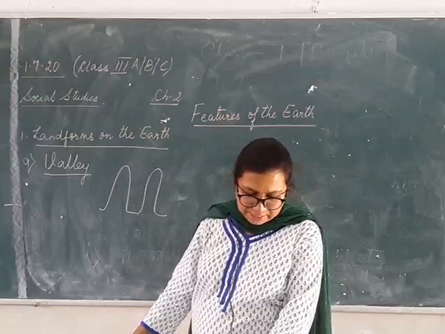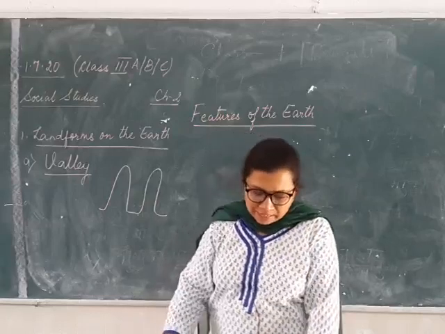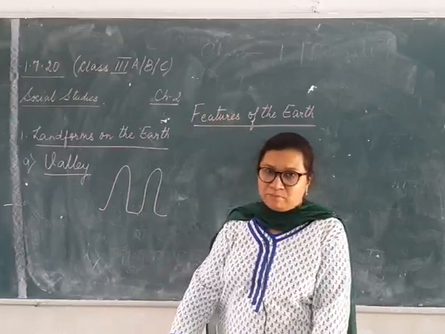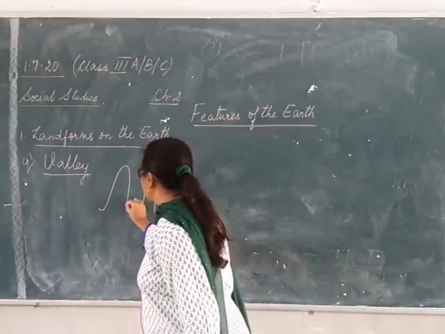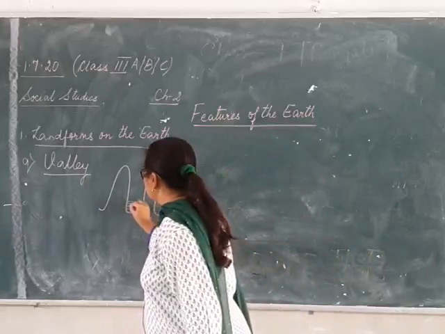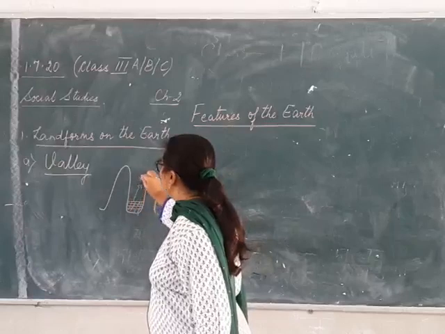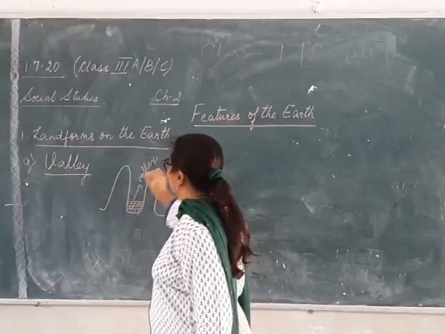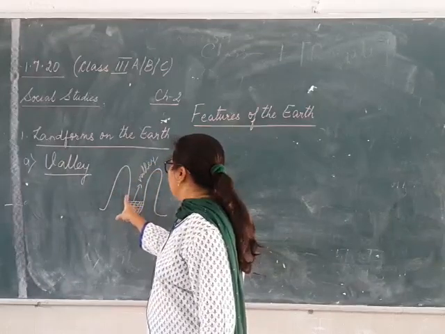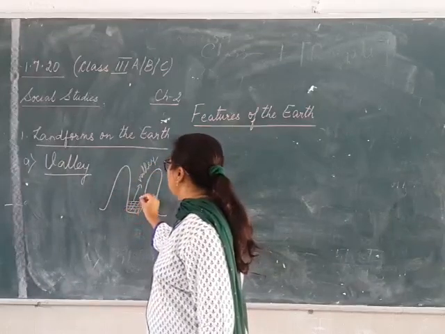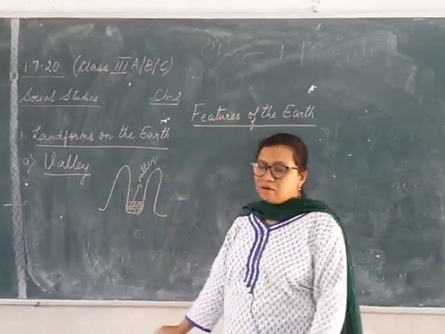Systems of valleys extend through plains, hills and mountains. Valleys are usually in a U-shaped form. So this area is your valley. We can see the mountains are here. These are your mountains, and the U-shaped formation which is between the mountains is known as a valley.